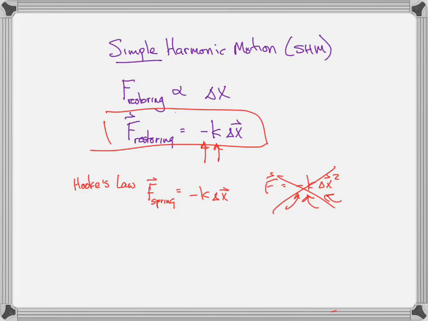That is indeed Hooke's law. But in general, you can always write the simple harmonic motion restoring force as some proportionality constant times displacement with the minus sign. So this would hold also for a pendulum. It's just that the proportionality constant is something different than the spring constant. Okay, hopefully that made a little bit of sense.